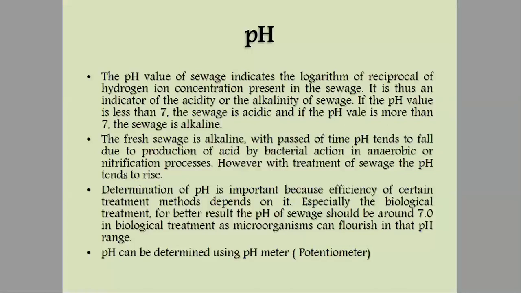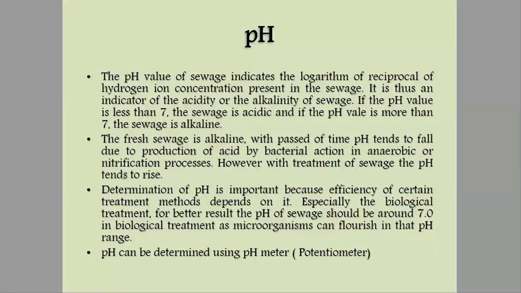For better results in biological treatments, the pH of sewage should be around 7. Biological treatment means decomposition with bacteria, which may include trickling filters, rotating biological filters, oxidation pond, and oxidation ditch. These are all biological treatments, and they require pH around 7 for better results.